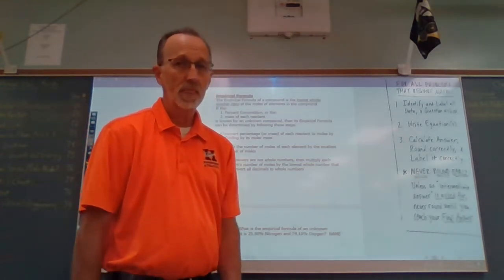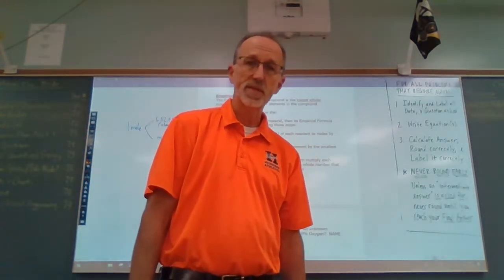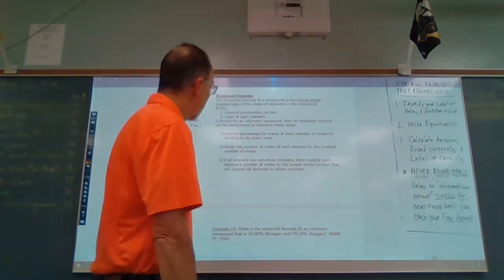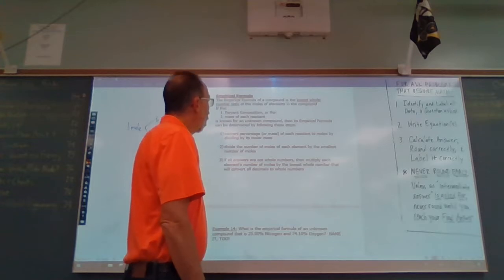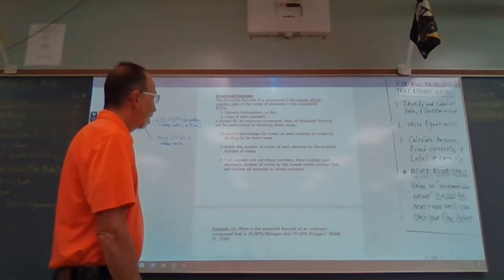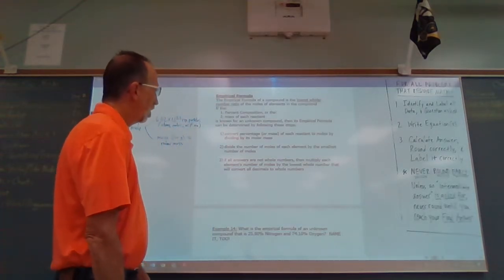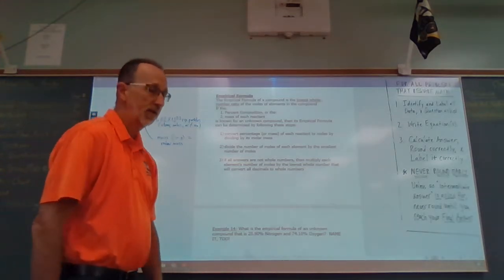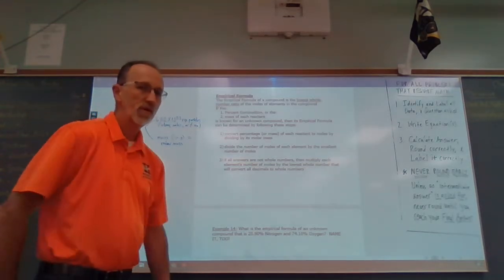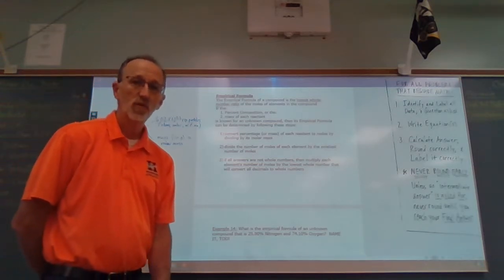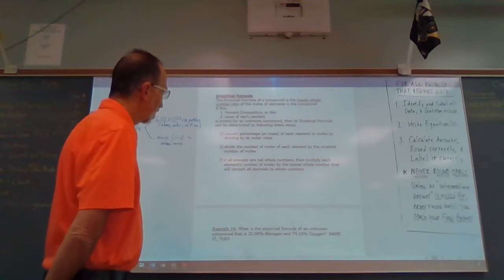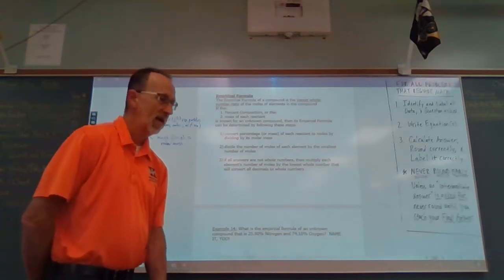So it comes from the mole, just as percent composition does as well. Remember, we use molar mass in determining percent composition. We determine empirical formula if we know, number one, the percent composition of the compound that we're talking about, or if we know the mass of each reactant that forms that compound. Either way, we can determine its empirical formula by following these steps.